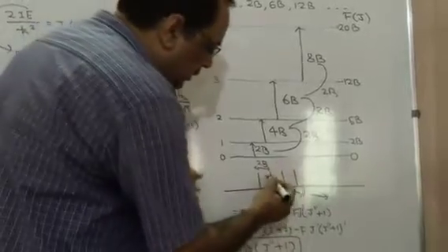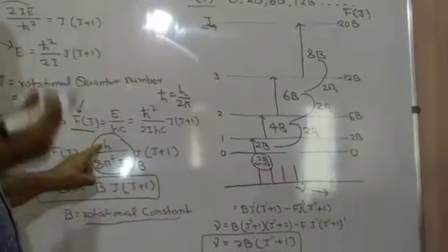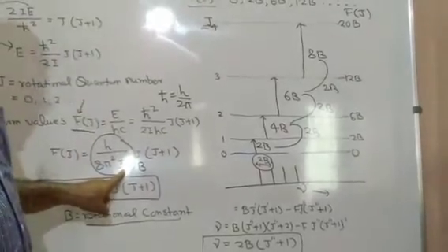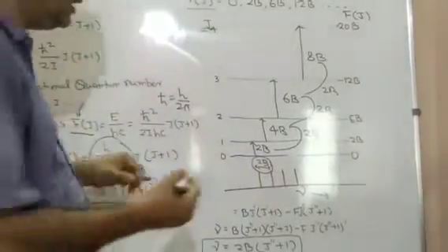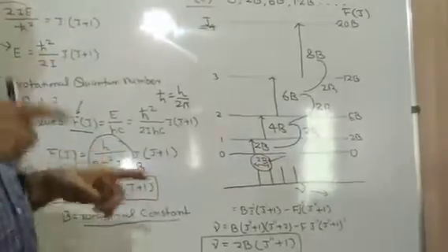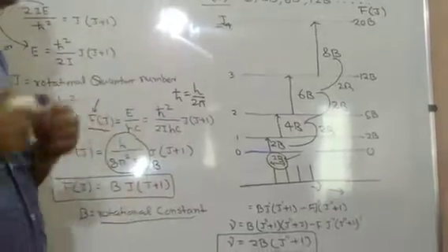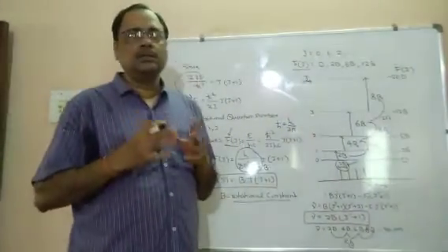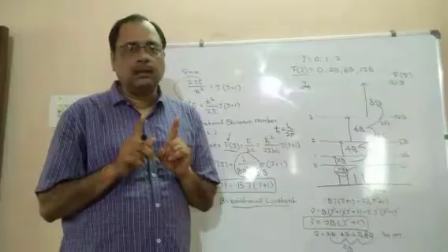The nearest lines are separated by 2B. And what is B? B is the rotational constant. It depends on the property of the diatomic molecule, basically on the value of I. So if from the rotational spectra, by experiment, we are able to get 2B, we can get the value of the moment of inertia for that particular diatomic molecule. So this is about the rotational spectra of the diatomic molecule, in which we get equidistant lines, and the separation between two nearby lines is 2B.